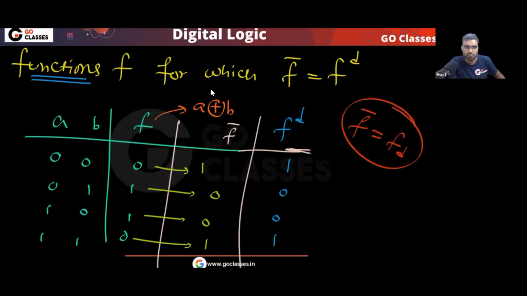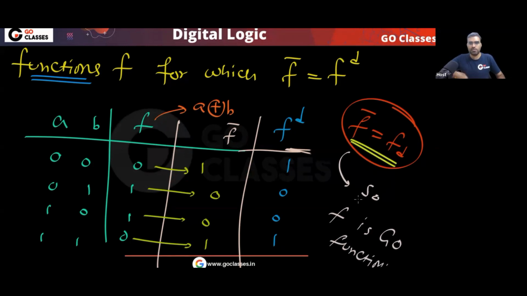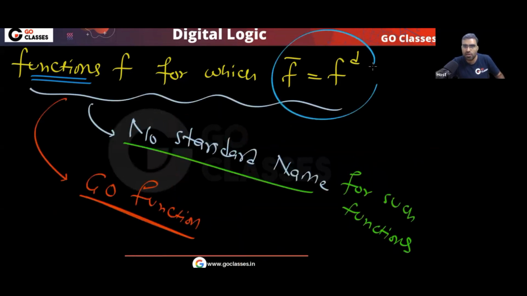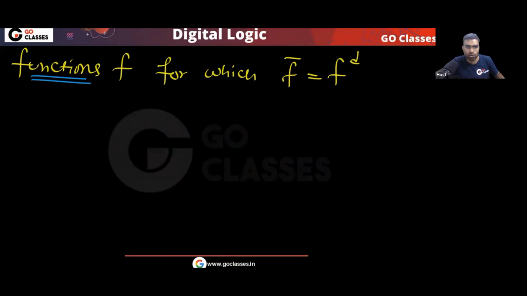So f is a self-dual function, right? Yes or no? So f is a self-dual function. Is this clear? Please tell me. So f is a self-dual function because f complement and f dual are the same. So remember, f is a self-dual function. Is this understood, what type of function we are discussing? We are discussing those functions for which complement and dual are the same. This type of functions I want to discuss.